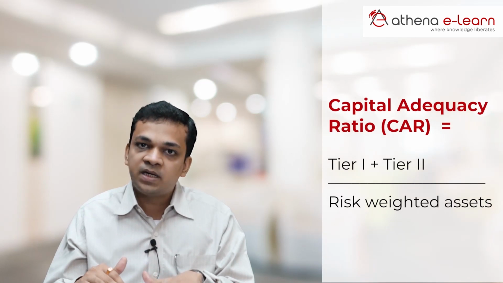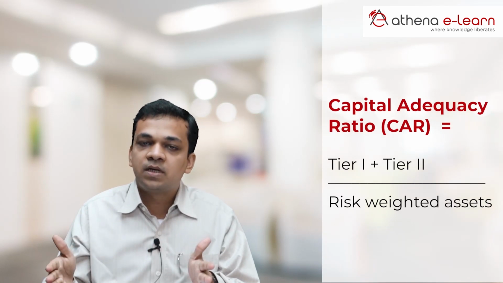So it will form a part of the equity shareholders' funds, and because of that it will also form a part of the tier 1 capital, and it will have an impact on the capital adequacy, the formula which we just saw. Now suppose a loan goes bad, there is an NPA and the bank says, oh, there is a fraud and I have to write off this loan. How does a write-off work? A write-off will hit the balance sheet. It will have to be accounted for as an expense on the profit and loss statement.